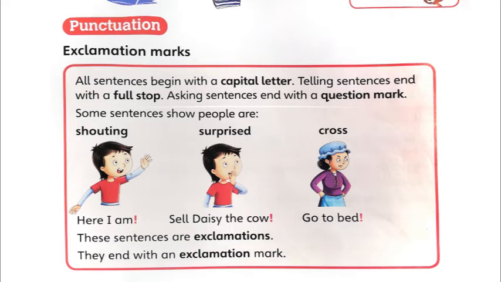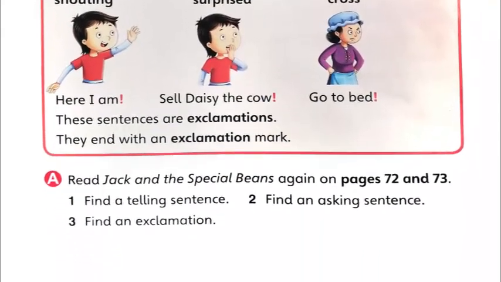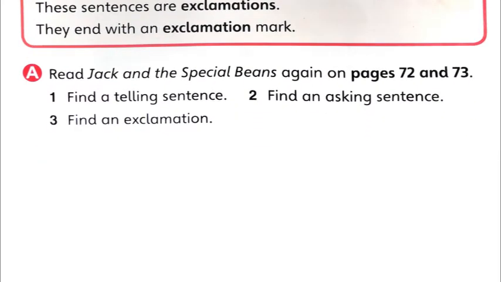So you know what the exclamation mark is, right? Okay, so this is an exclamation mark. Can you see at the end of all the sentences in red there is an exclamation mark, a line and a dot, right? Okay, now let's go to the last part of this page.